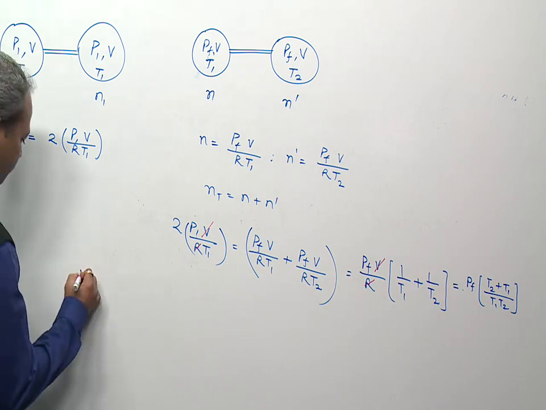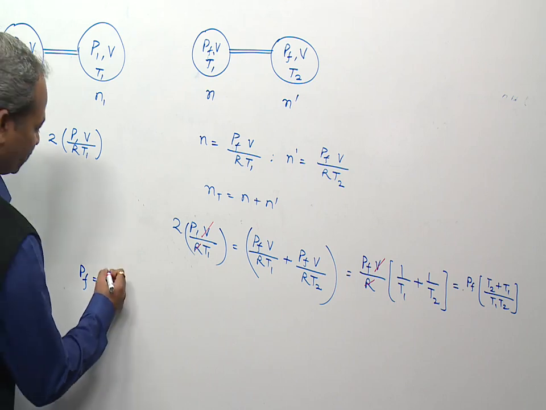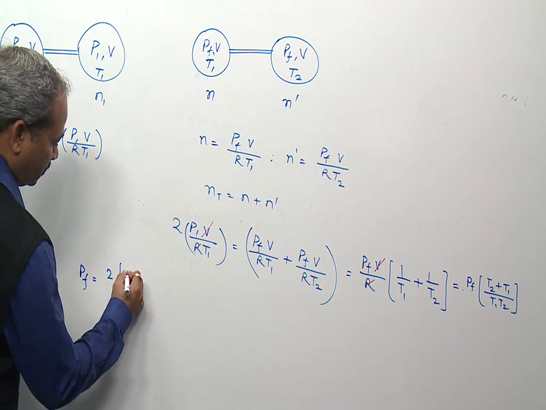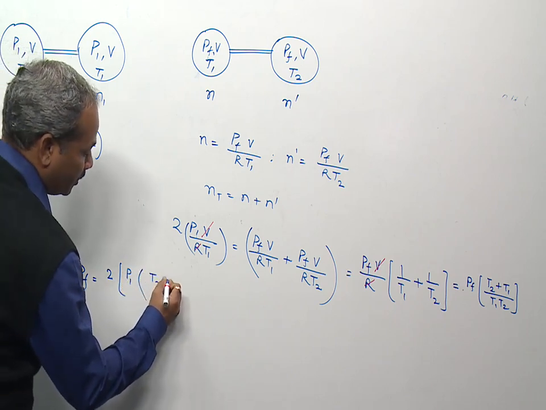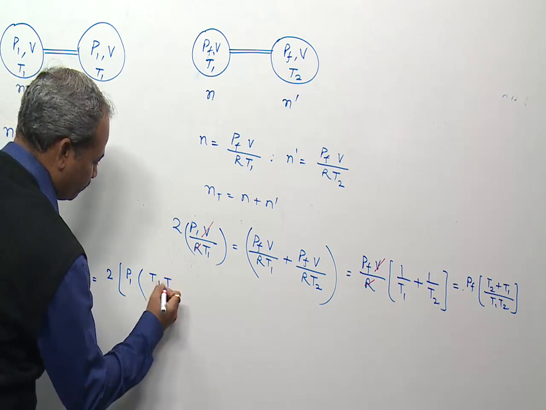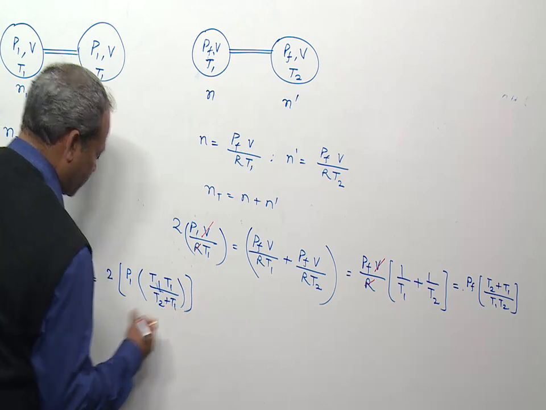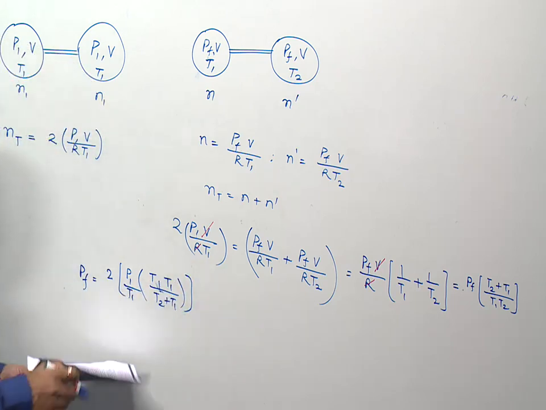So P final is equal to twice of P1 into T1 T2 upon T2 plus T1, upon this T1.